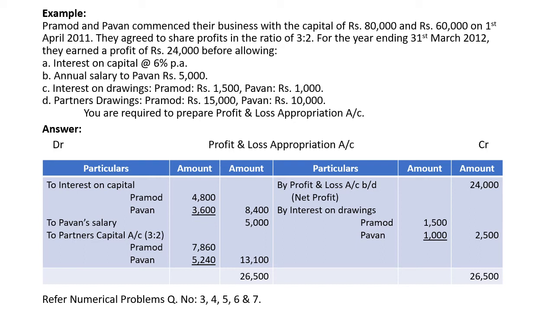When we tally, we will get divisible profit. That should be distributed in the ratio of 3:2: Pramod 7,860 and Pawan 5,240. For more understanding, you can refer to numerical problems 3, 4, 5, 6 and 7. Okay.